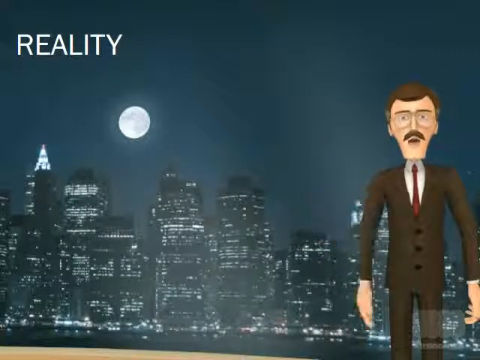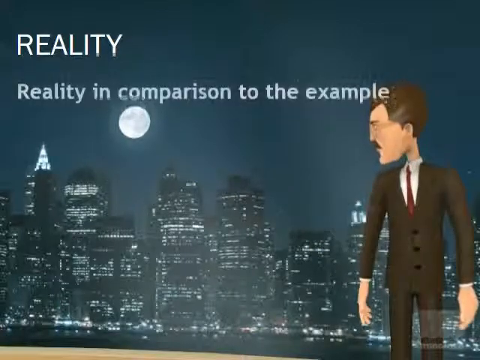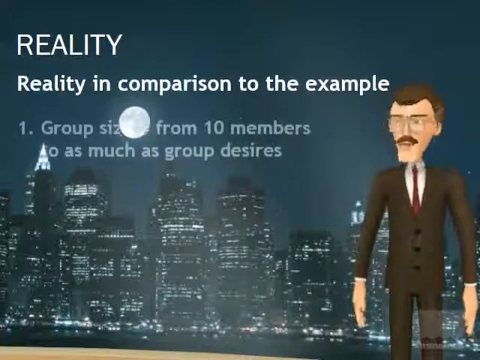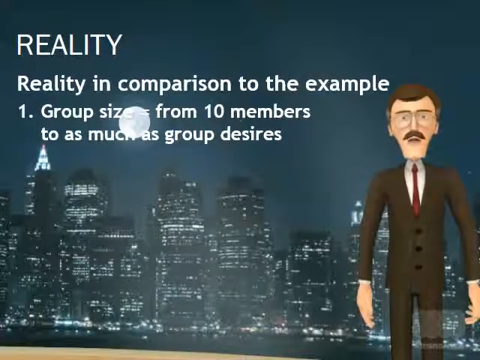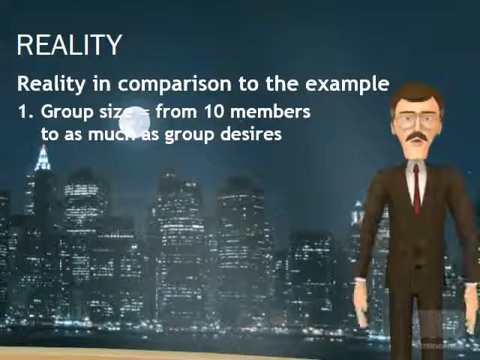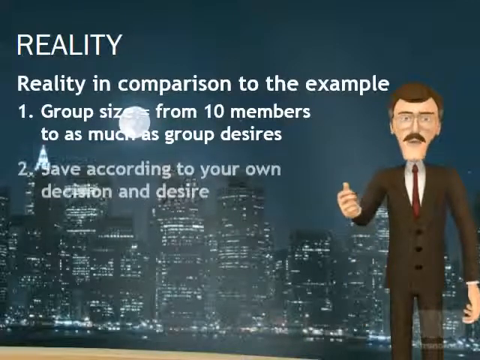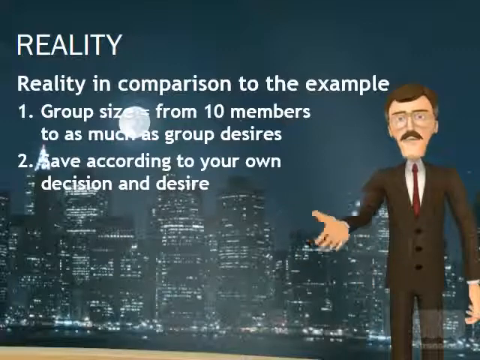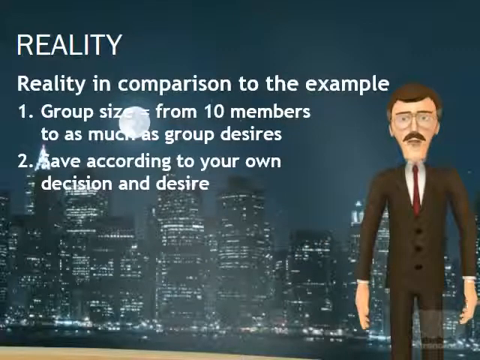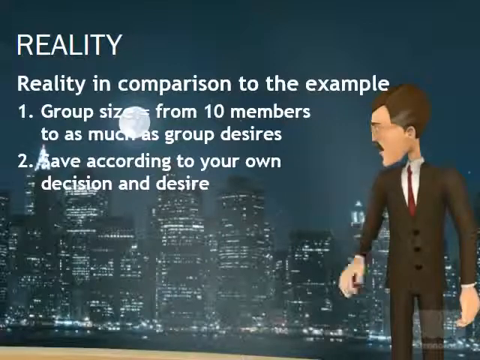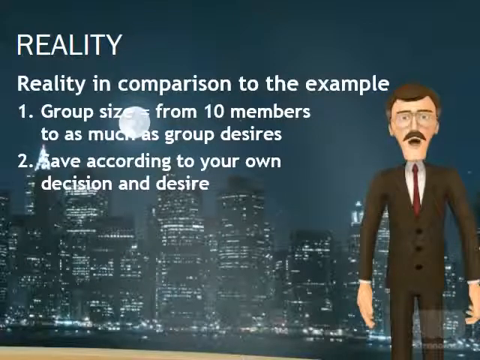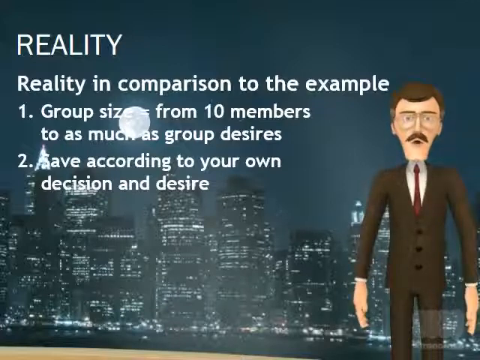Let us take the size of the group for example. A financial cooperative starts with only a few members and can grow as big as it wants to. There are financial cooperatives in other countries that have millions of members. In the real situation, saving amounts is a personal decision by the members. Every member can decide how much they want to save. Some will save a lot more than 100 Rand per month. They can even decide to deposit only one amount. They will also be able to withdraw their savings.